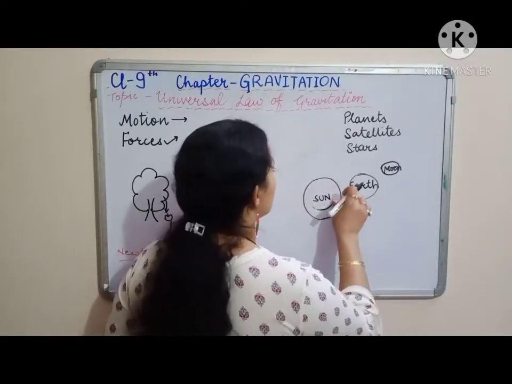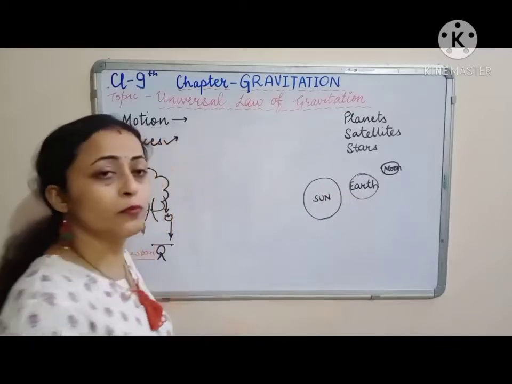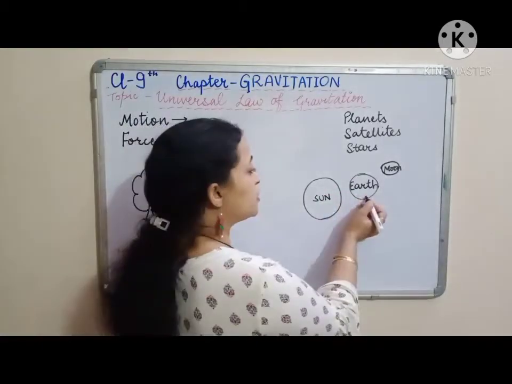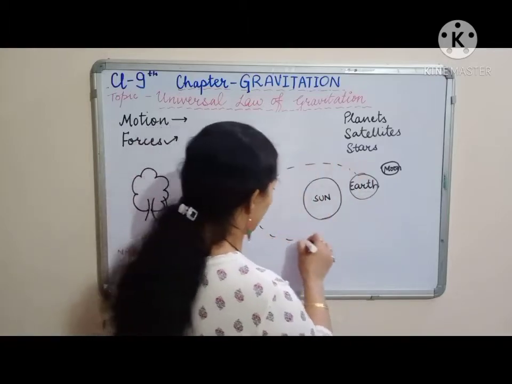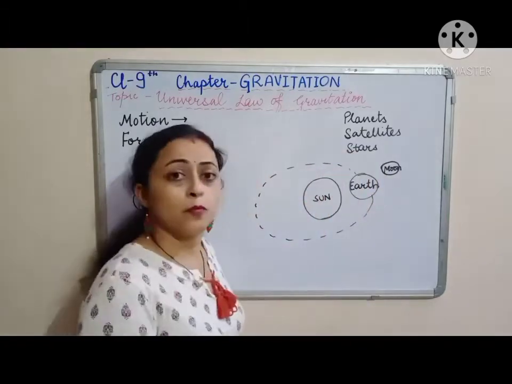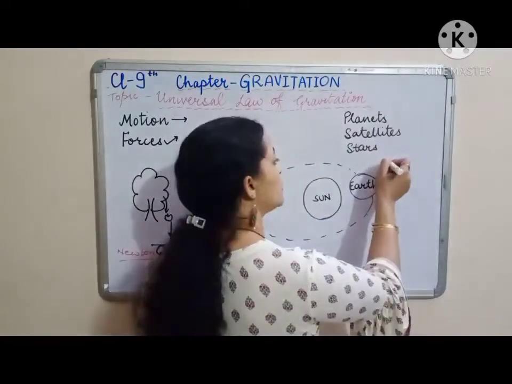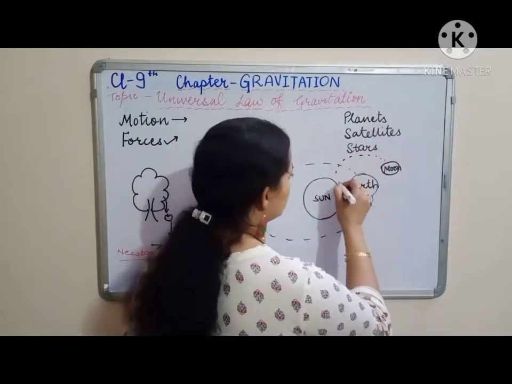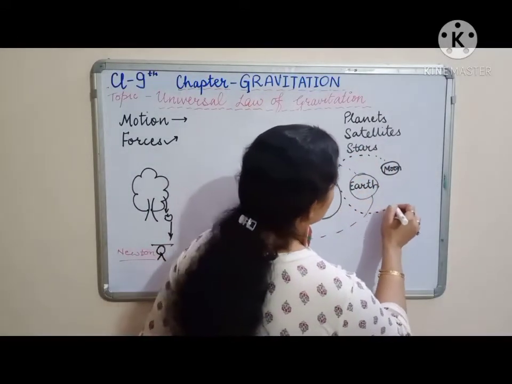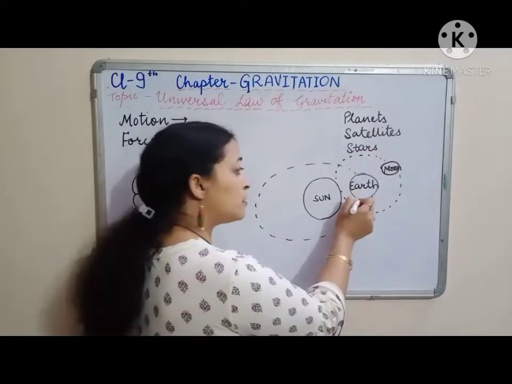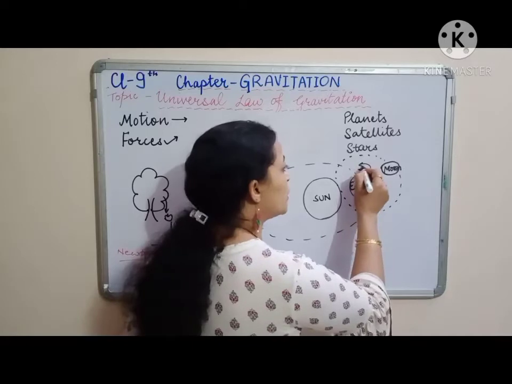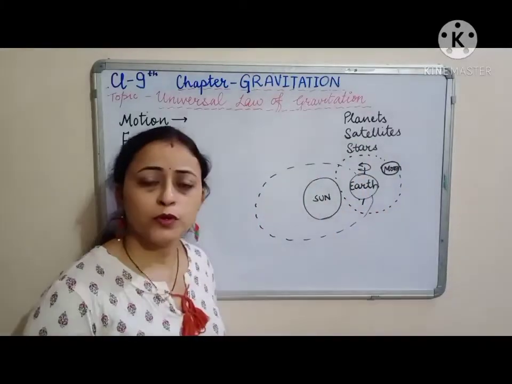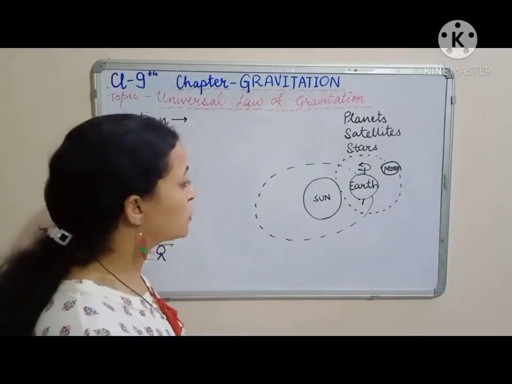So we have Sun, Earth and Moon. Earth revolves around the Sun. Moon revolves around the Earth. And Earth, it rotates on its own axis also. Rotation and revolution you all know about.